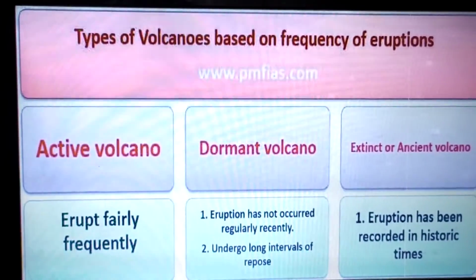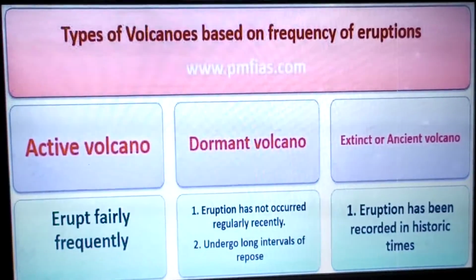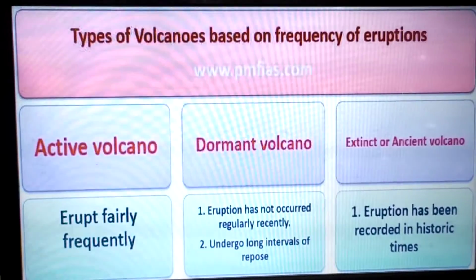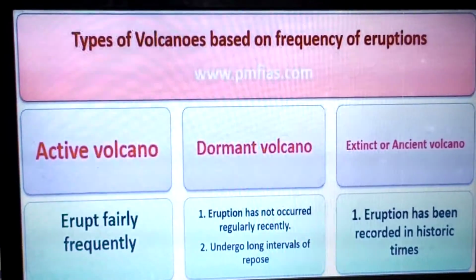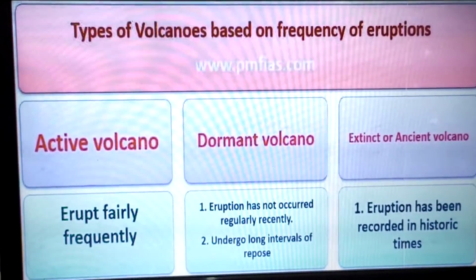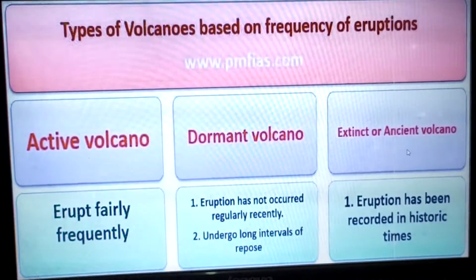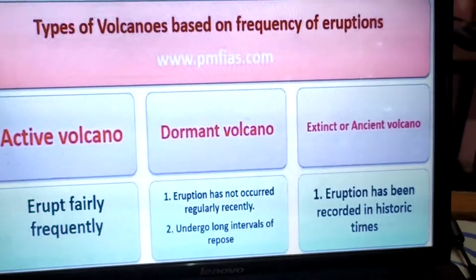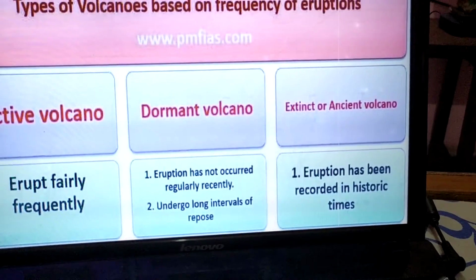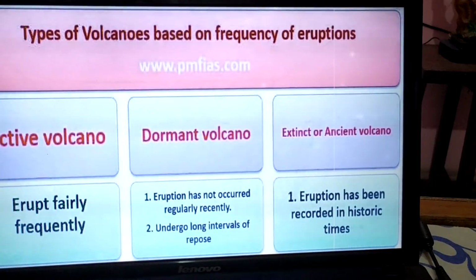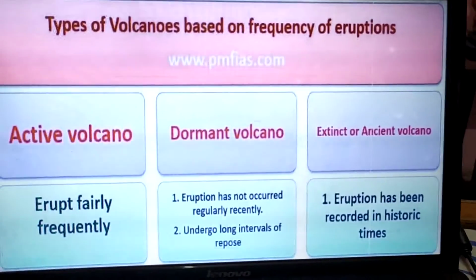Then types of volcano on the basis of the frequency of eruption. There are three types of volcanoes. One is active volcanoes, which keep on erupting frequently. Dormant volcanoes erupted in the past and can erupt in the future, but are not erupting right now. Extinct volcanoes are volcanoes which erupted in the past, are not erupting, and will not erupt.